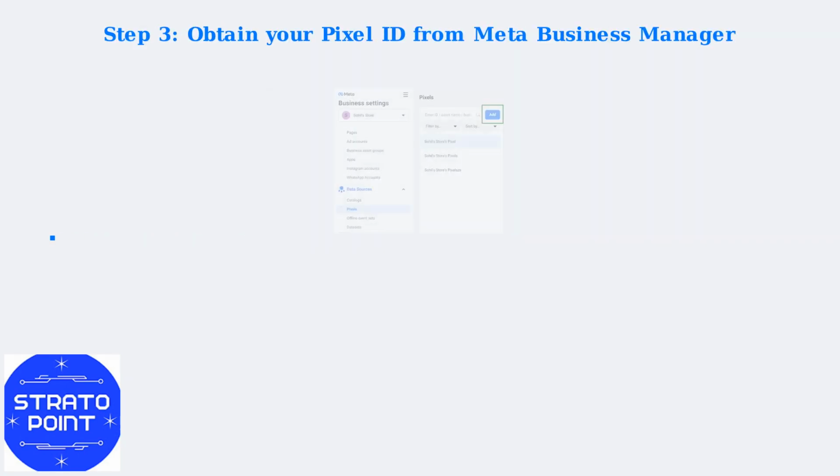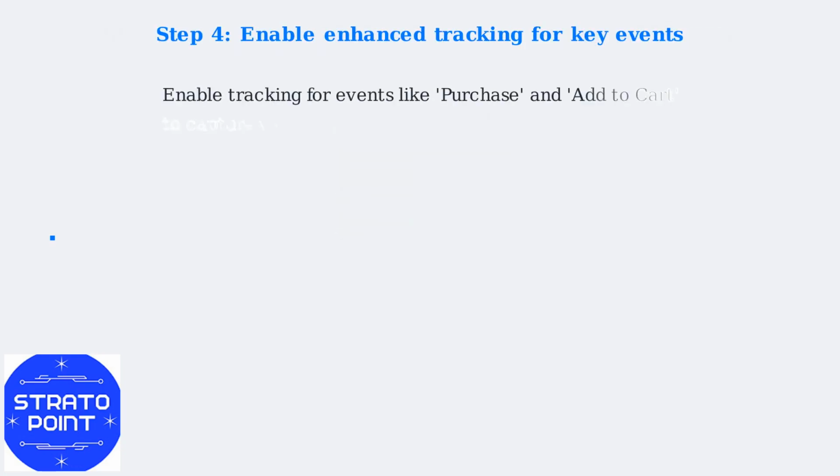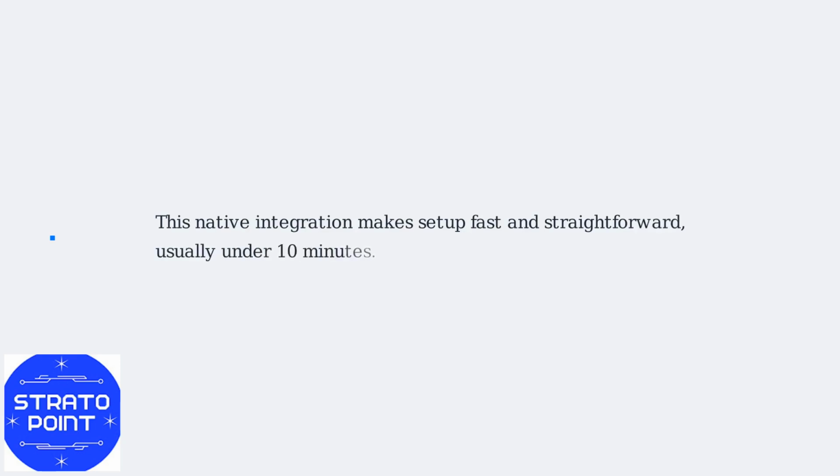Locate the Facebook Pixel section and paste your Pixel ID found in your Meta Business Manager. Enable enhanced tracking for events like purchase and add to cart to capture valuable conversion data. This native integration makes setup fast and straightforward, usually under 10 minutes.